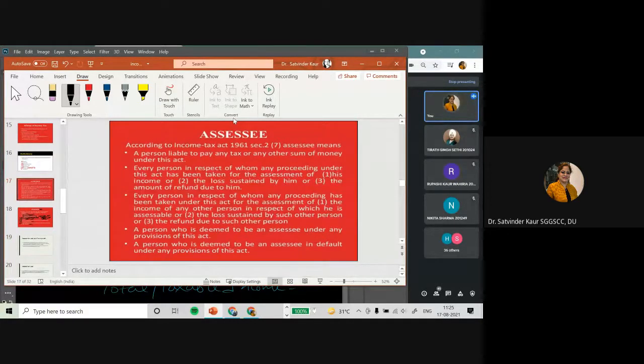Let's discuss the meaning of assessee first. Now, we say every person is liable to pay tax. तो जो भी पर्सन इनकम टैक्स अथॉरिटीज को टैक्स या कोई और मनी लाइबल है पे करने के लिए एज पर द इनकम टैक्स प्रोविजन, that person would be known as an assessee, right?